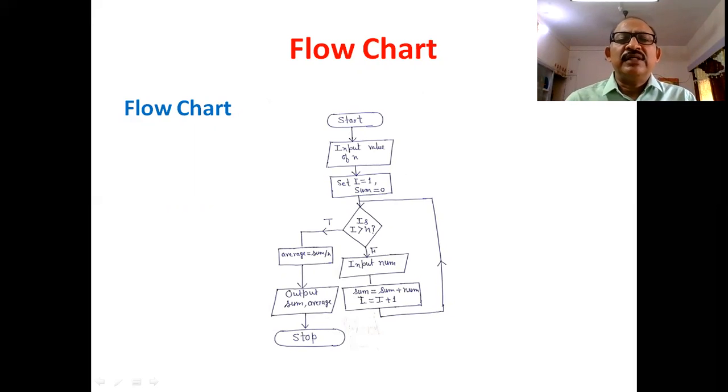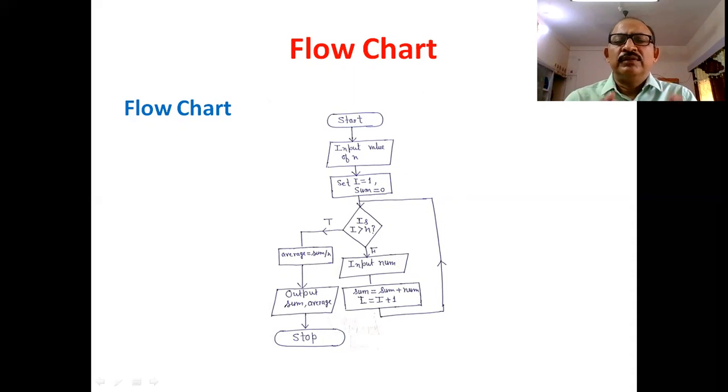Here we will set I is equal to 1 and sum is equal to 0. Next step, we will use a diamond box, and here you can see in the diamond box I have written: is I greater than n? There are two answers to this question, yes or no. If no, then we will feed the input to the system.